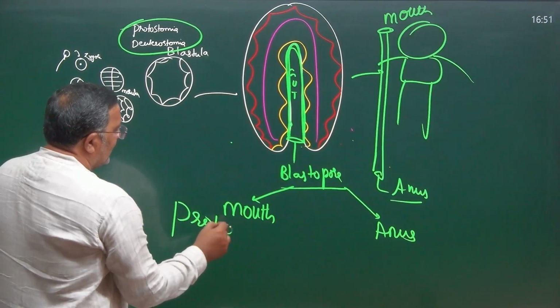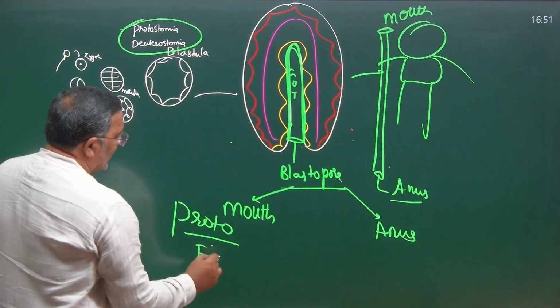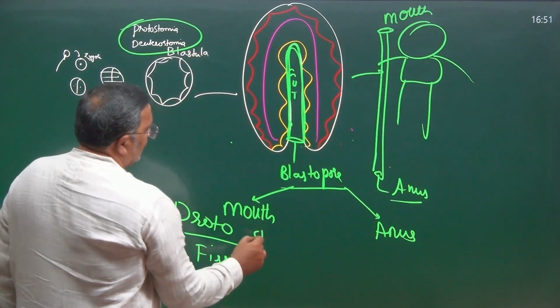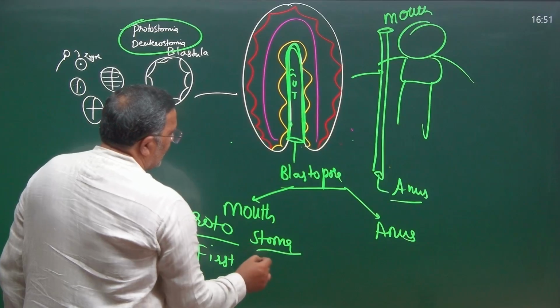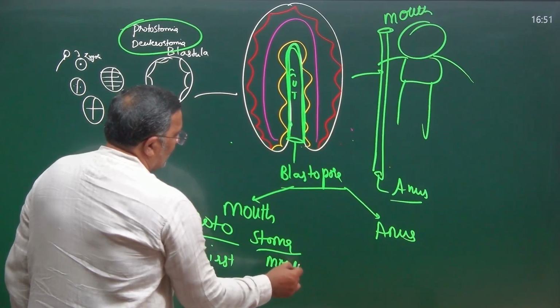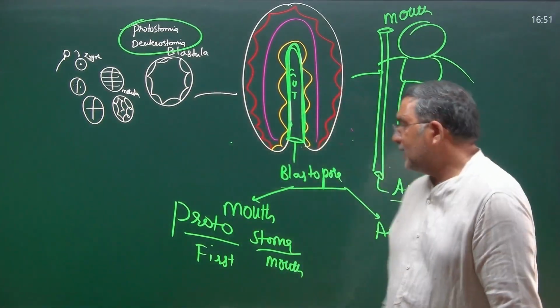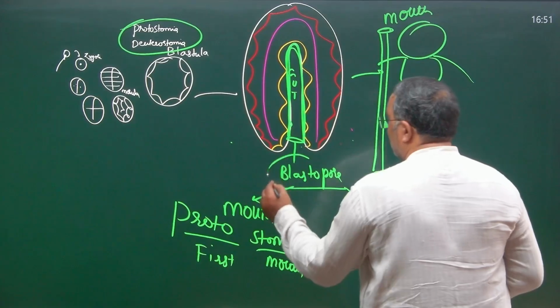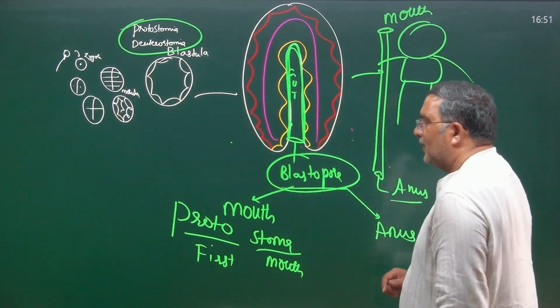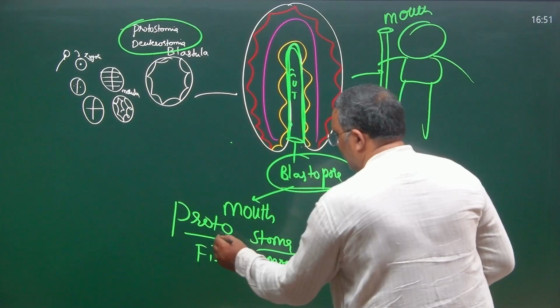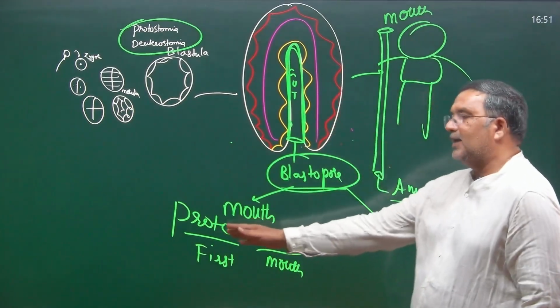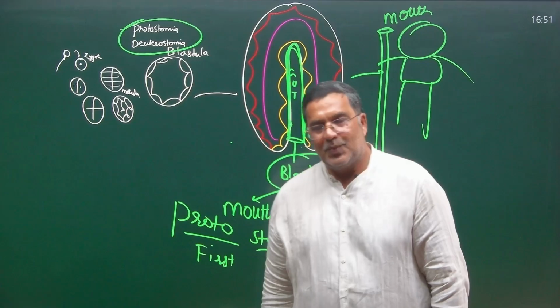Now let's take Protostomia. Proto, we learned the meaning in the previous class. Proto means first, stoma means mouth. So what is the fate of the blastopore here? Fate means future. What is the future of the blastopore? If it is mouth, we say such organisms are Protostomia.